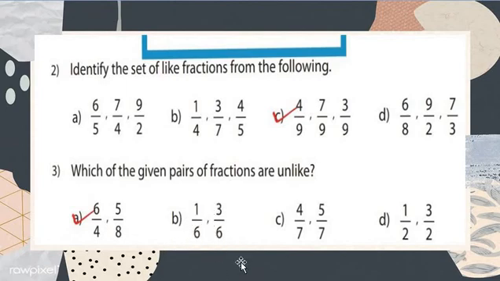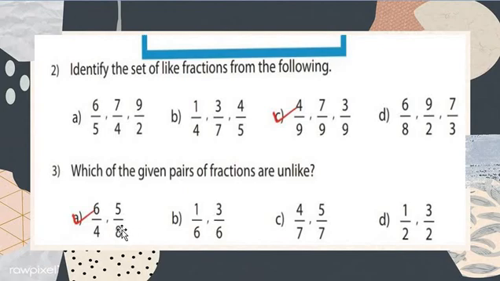See here, are both denominators the same or different? Both denominators are the same, so it is an example of like fraction. So D is wrong, C is wrong, B is wrong. Now let's check option A. Only one is left, and it should be correct, but we have to check anyhow. It is mandatory to check.